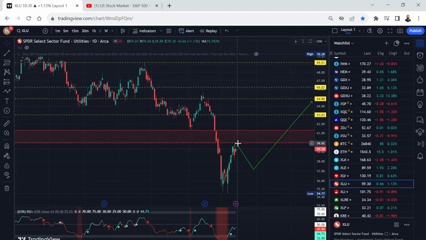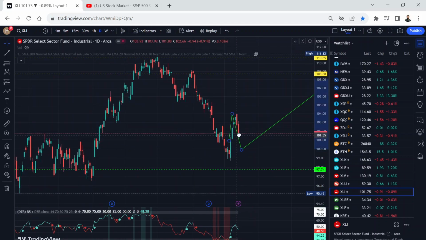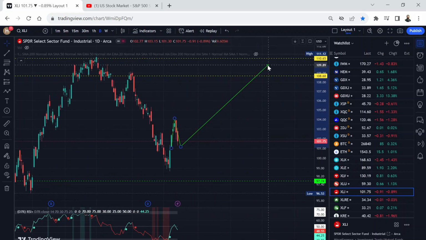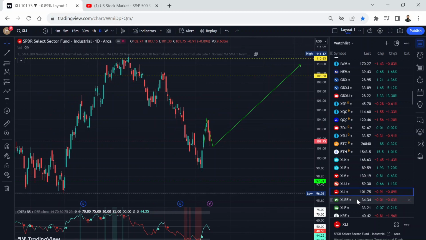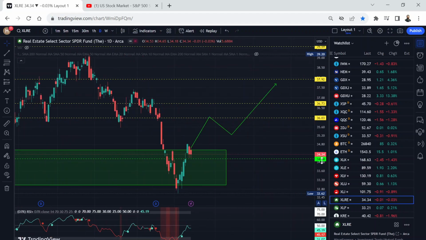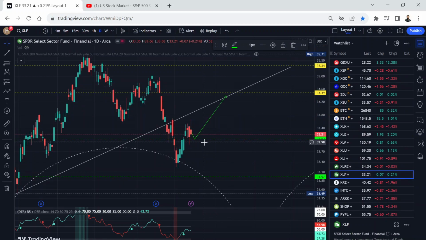XLU finding some resistance, maybe it will make a higher low and then go higher. XLI industrial, I have to adjust this now, so looking for this to form a bottom very, very soon, and then Dow Jones looking for a massive move up. Real estate sector bouncing, still this gap is not filled around $34, so looking for that gap to fill before it can go higher.